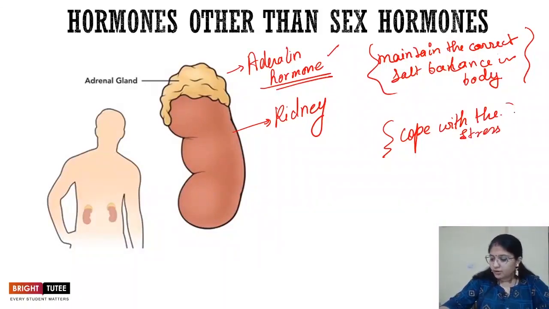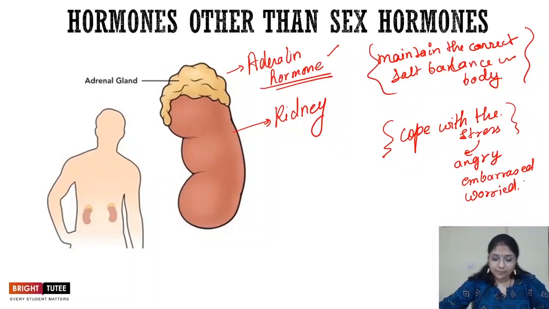What are these stress situations? When a person is angry, embarrassed, or worried, right? All of these are situations where the adrenaline hormone is released and the body is prepared for the particular situation, right?